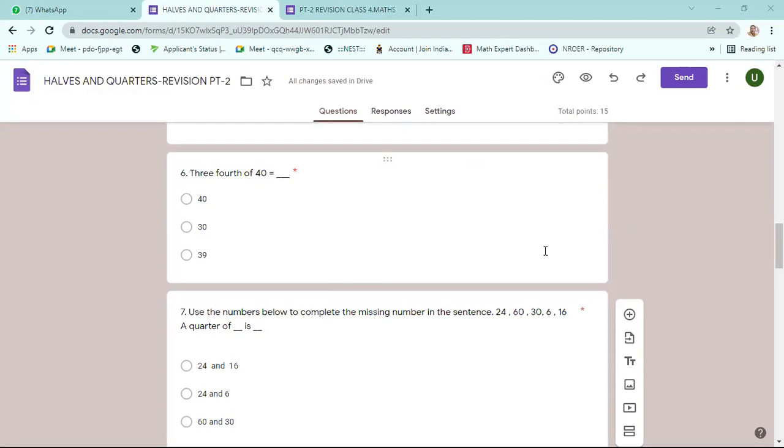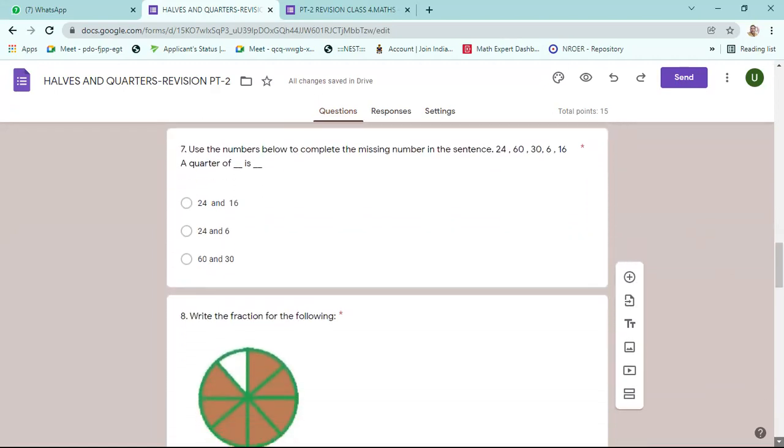The sixth question, I think, is completed. Three-fourths of 40 means you have to make 4 parts of 40 and, out of the 4 parts, choose 3. So 40 divided by 4 is 10, and 10 times 3 is 30. Making 40 into 4 parts gives 10, 10, 10, 10. Choosing 3 parts, 10, 10, 10, gives 30. That is the sixth question.